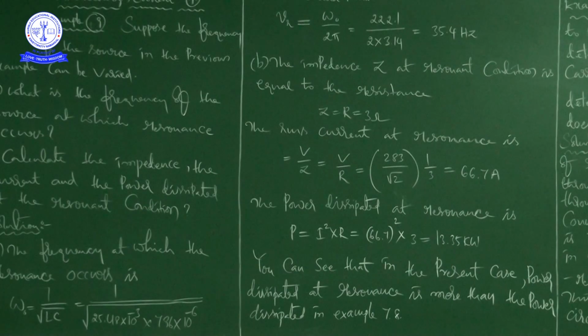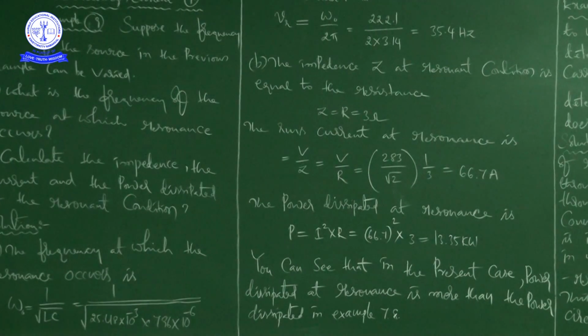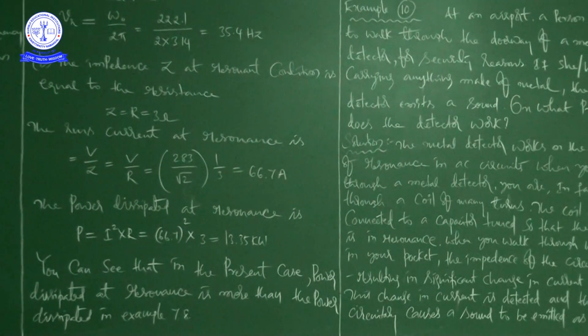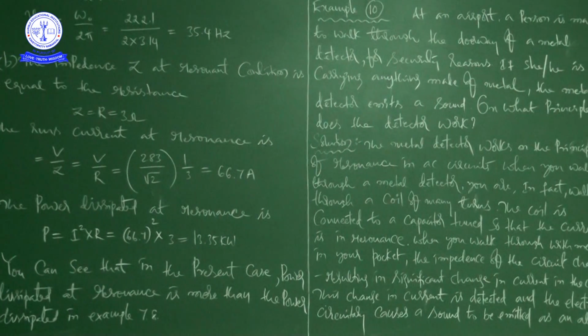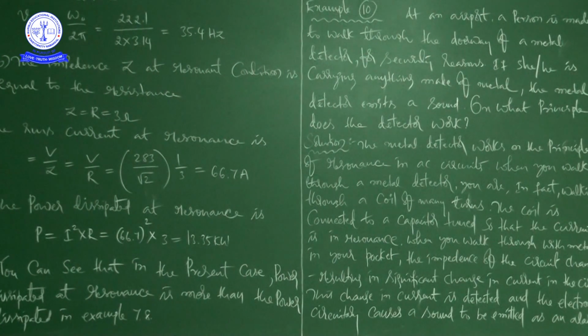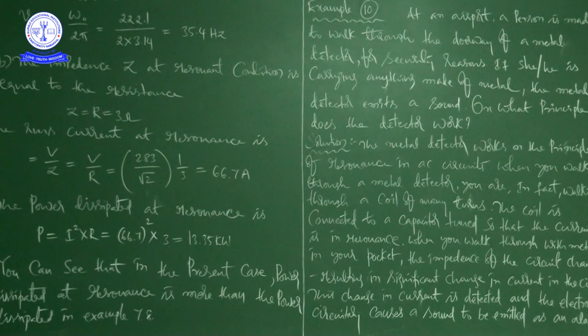Next, example 10. In this example 10, it is a simple thing, but important. That is the application to daily life, which makes us aware of one of the important things in our daily life, that is the metal detector. He is asking on what principle the metal detector works. So here he clearly explained how it works, right? How it works if we have a small piece of metal,